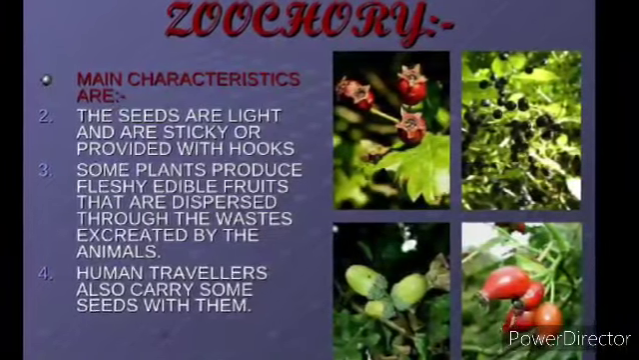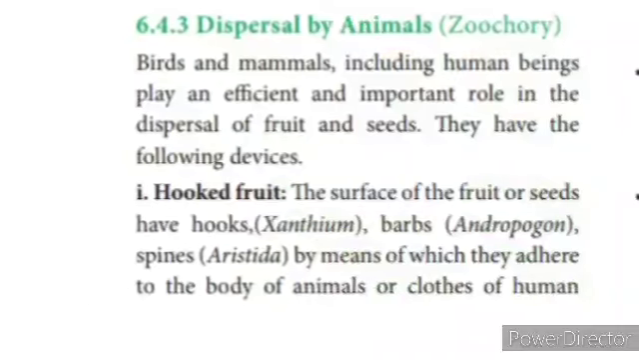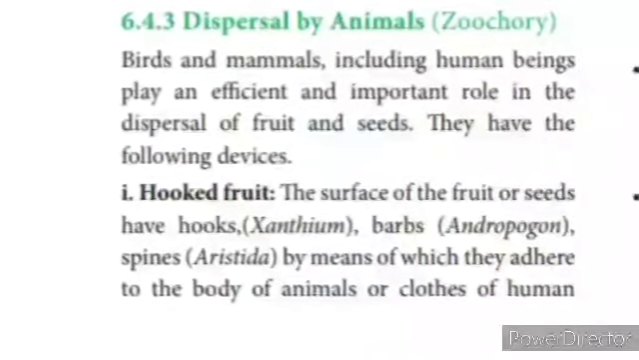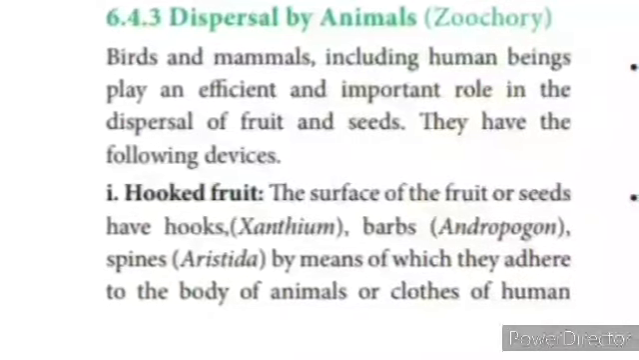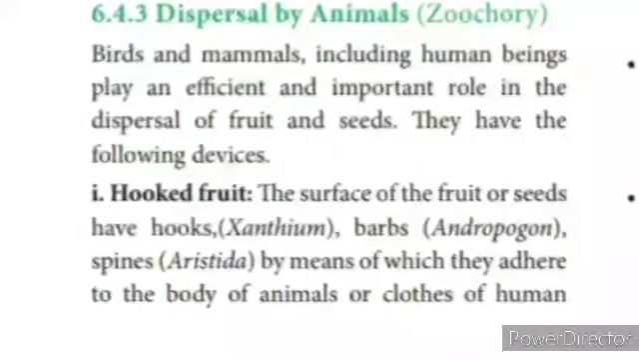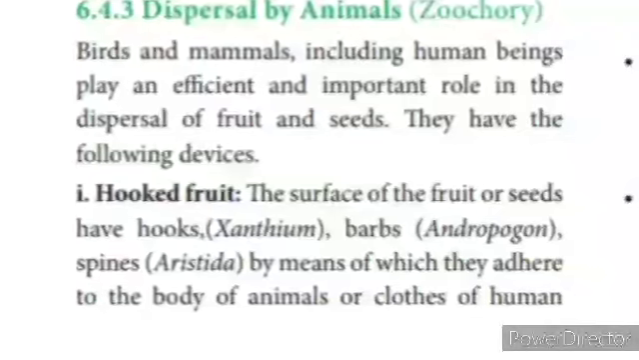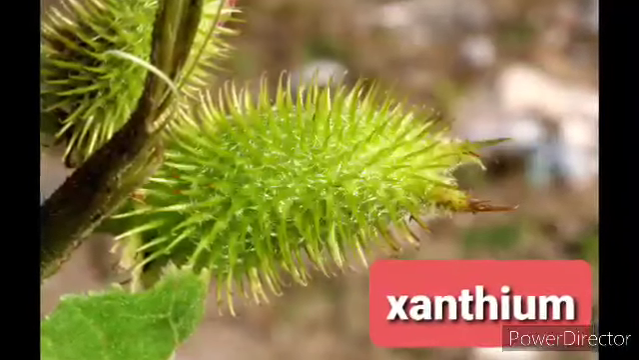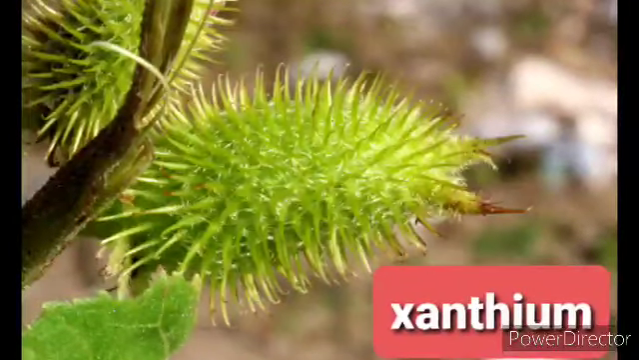The next one is dispersal by animals. It is otherwise called zoochory. Birds and mammals, including human beings, play an efficient and important role in the dispersal of fruits and seeds. First, about the hooked fruit. The surface of the fruits or seeds has hooks.